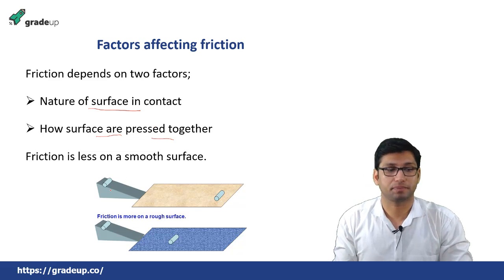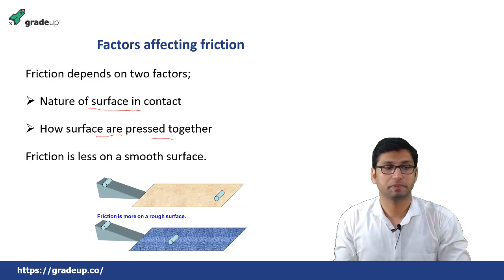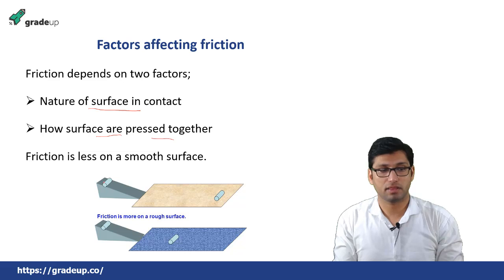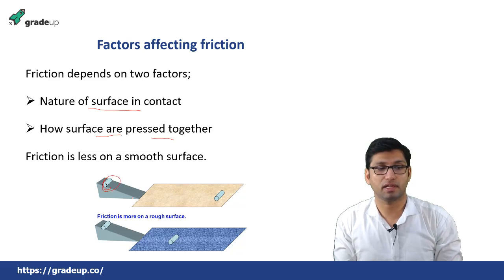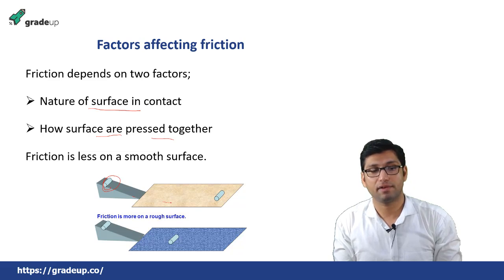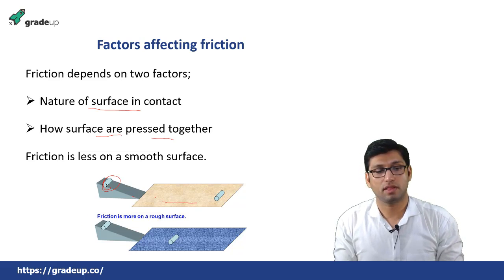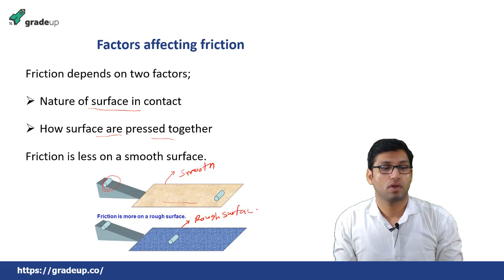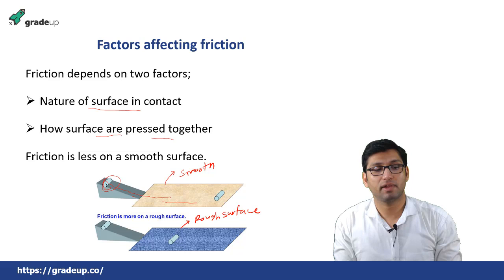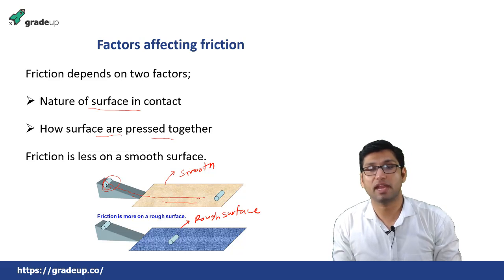Now suppose this is a surface, and this is a roller, a bar which is rolling down this inclined plane and along this surface. Now this surface is a smooth surface, okay, and as you can see, this other one is a rough surface. So when this roller moves down this inclined plane and then reaches this surface, it will reach it very quickly.